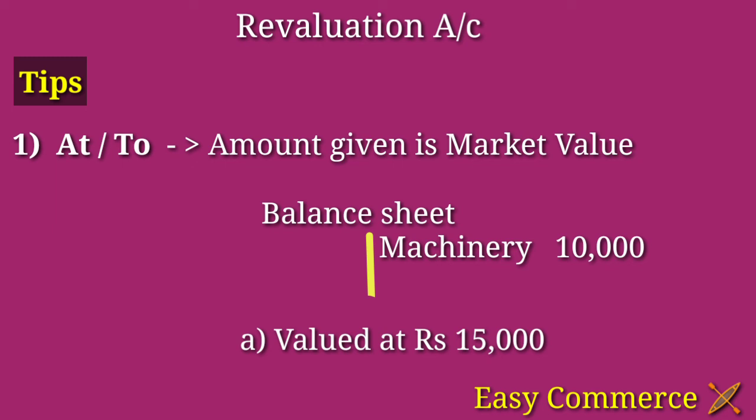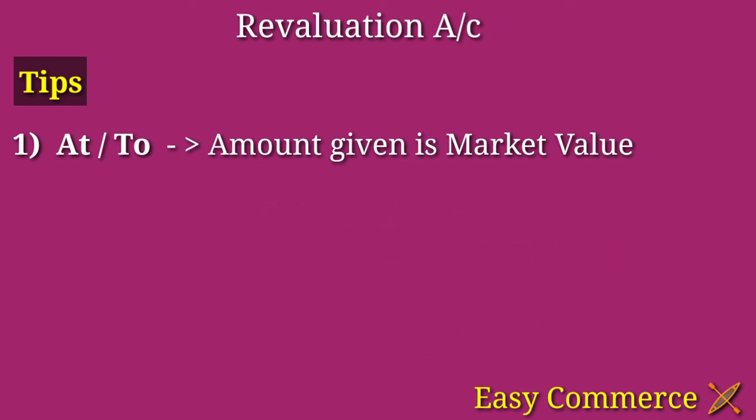So the balance sheet amount of 10,000 is the previous value. Now at present the value is 15,000. So the difference amount, market value 15,000 minus book value 10,000, is the 5,000. This 5,000 only we will record in the revaluation account. Okay. So remember, if any amount is given after the word at or to, that amount given is the market value.